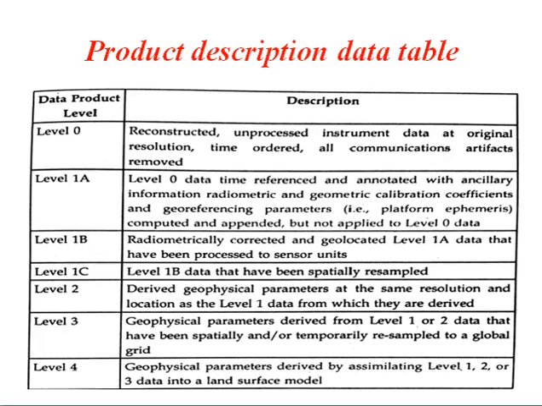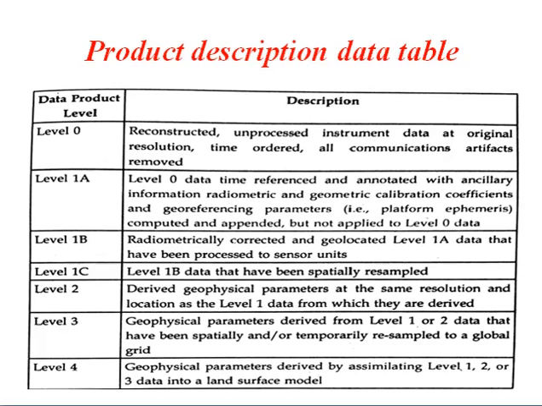After considering level 0, you need to proceed in a systematic manner to consider the different parameters. After that, you need to give a reconnection to the different aspects, like taking the processed unit sensors, etc. Then you'll be comparing and improving that, and you'll be deriving the geophysical parameters in order to relocate it.